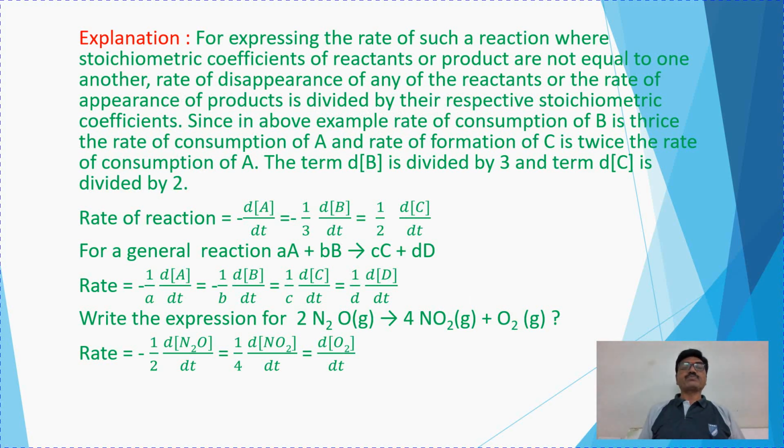So if the rate of the reactants consumed and the rate of the products formed are not equal to one another, the rate of disappearance of any of the reactants or the rate of appearance of the products is divided by their respective stoichiometric coefficients. So this is very simple. How to write the rate equation for this?